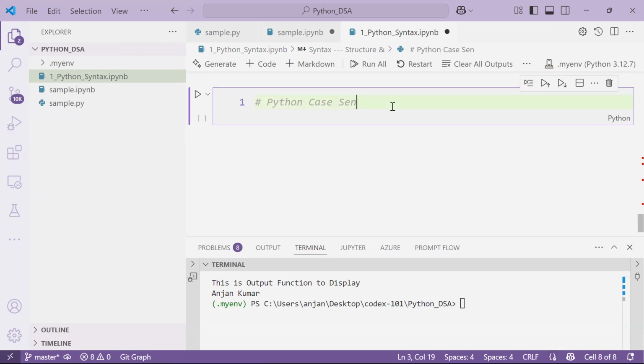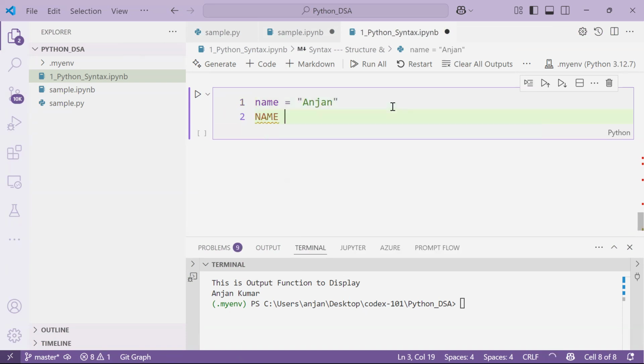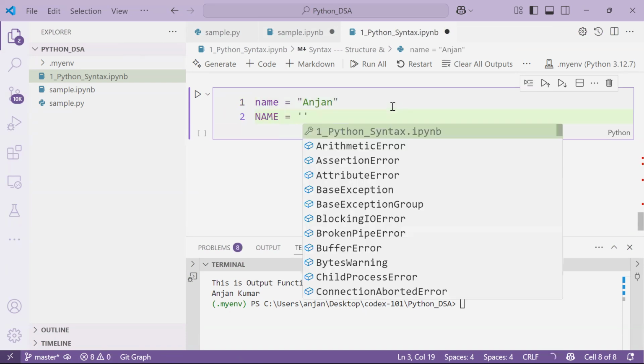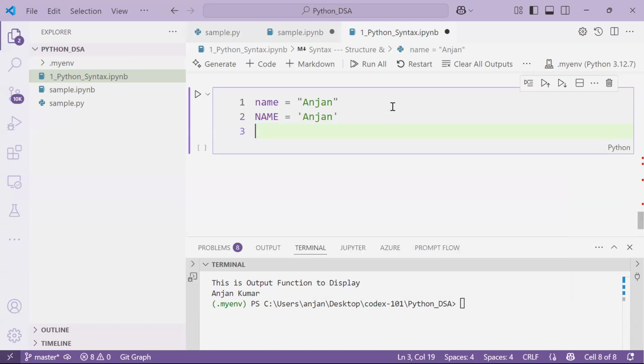See, what does that mean? I do have a name, name. The name is Anjan. Okay, I do have a Name. See, both are name only, right? In your perspective, this and this are the same.